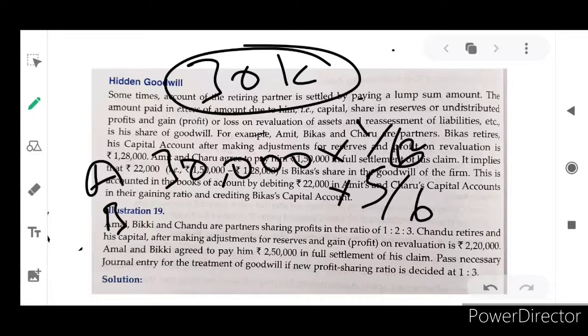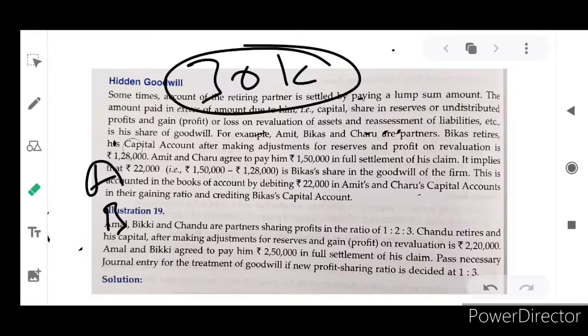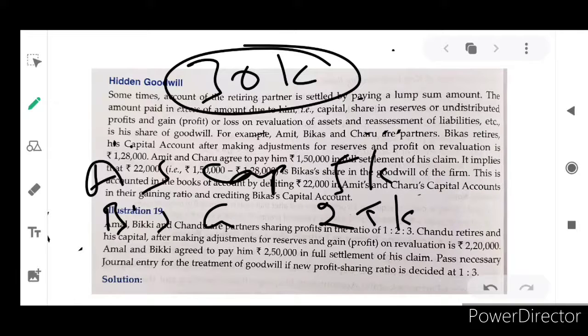So 30,000 into 1 by 6 and 30,000 into 5 by 6. That amount will be 5,000 and 25,000. So Amal's capital account will be debited by 5,000, and Bicky's capital account by 25,000. Collectively, 30,000 rupees to Chandu. I hope you understand.